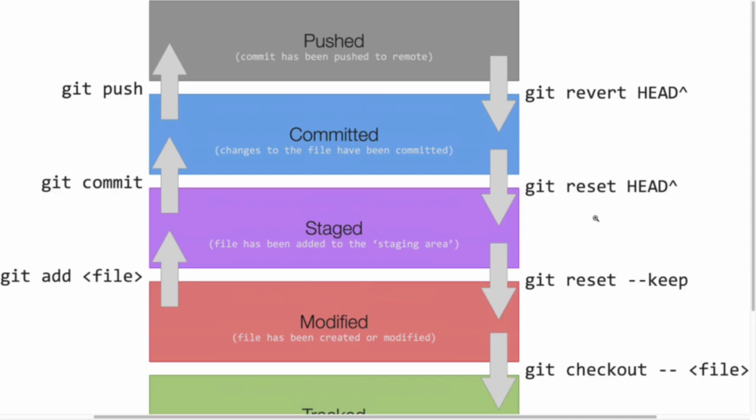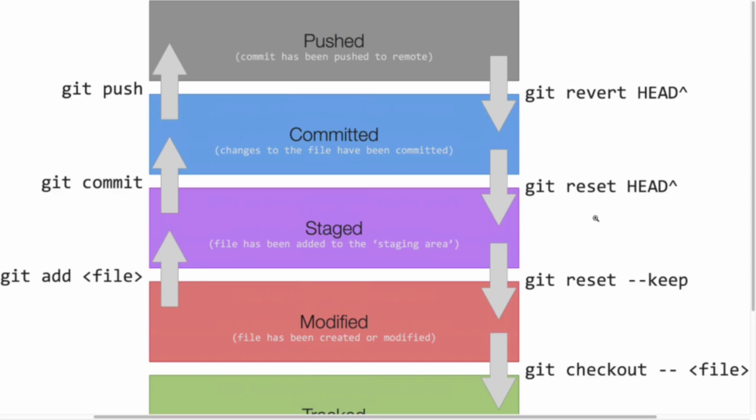This is because once you've pushed your changes to the remote repository, other people may have downloaded those changes. And then if you revert the changes, some code or some files may suddenly disappear from their local workspace when they decide to download the repository again. So this is why reversing a pushed commit is oftentimes not encouraged, and certainly communicate with your team if you are going to be doing that.